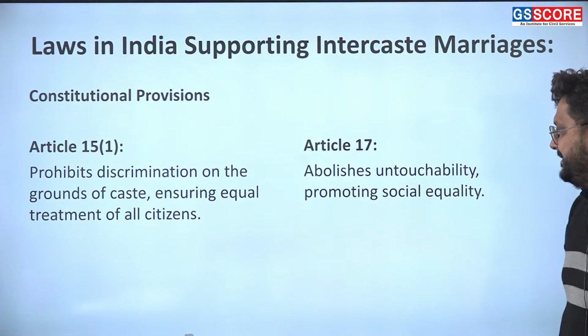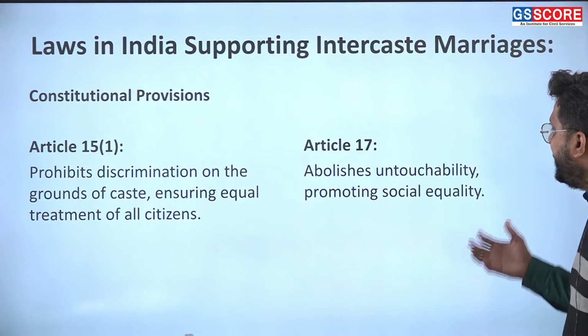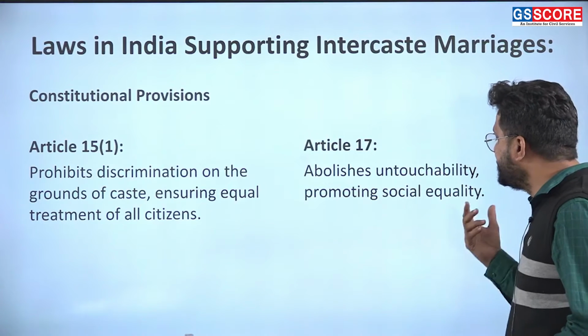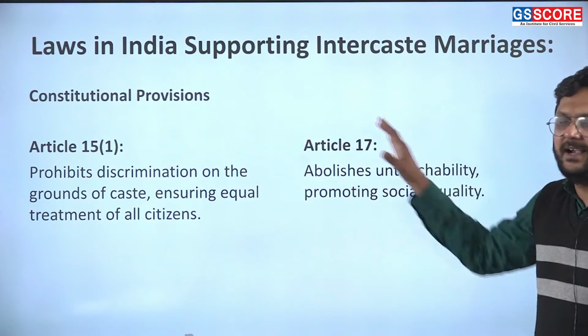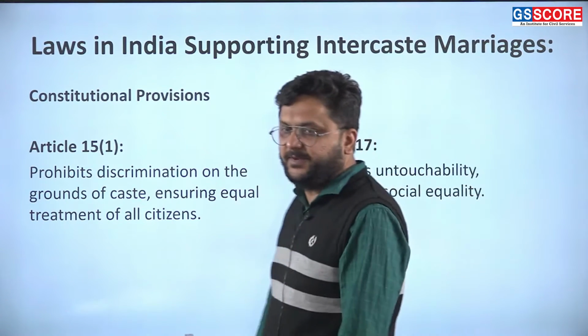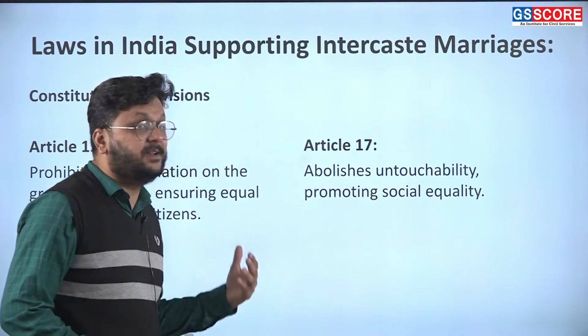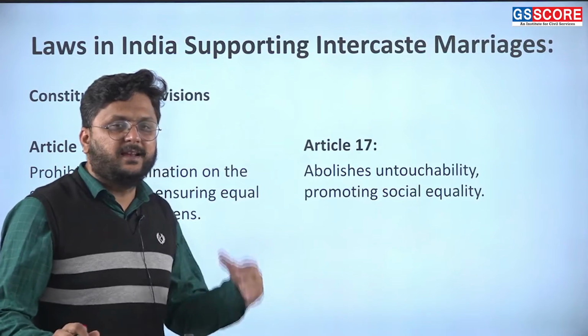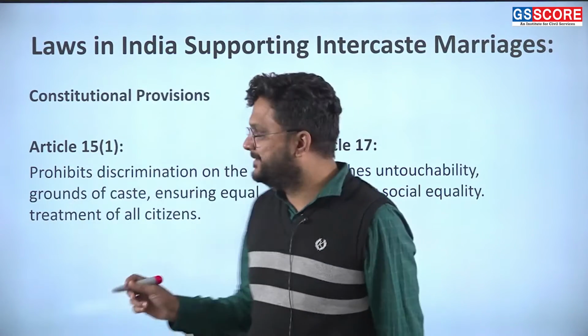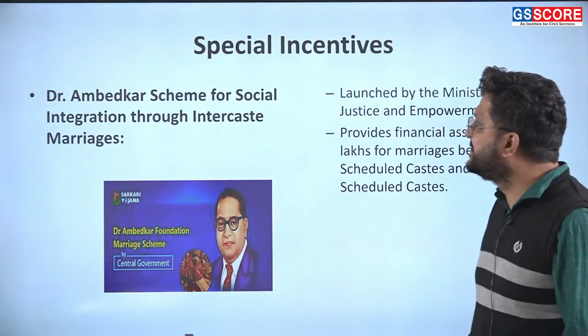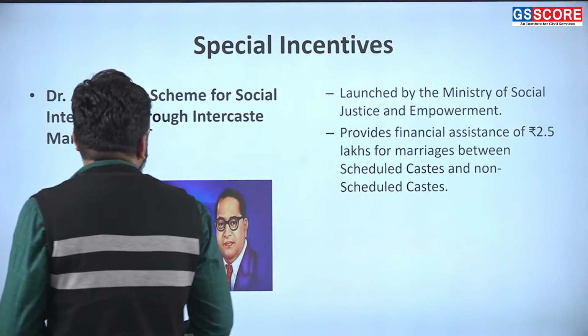Article 17 provides for abolition of untouchability and promotion of social equity, and both these articles, by their meaning, support intercaste marriage.